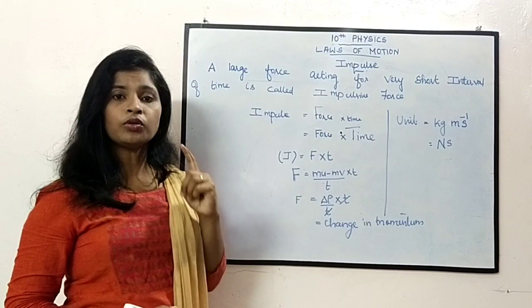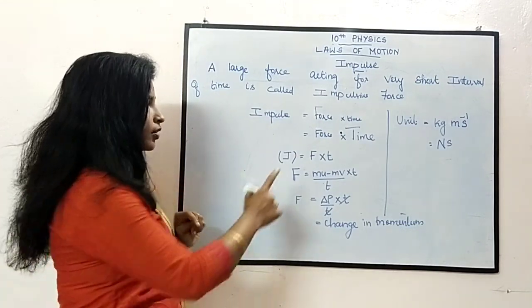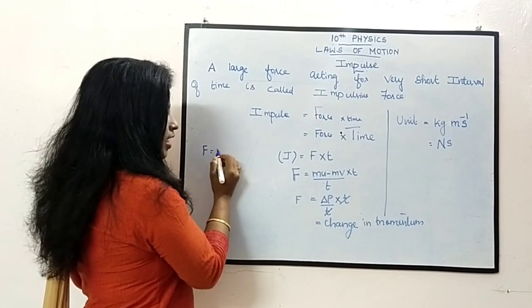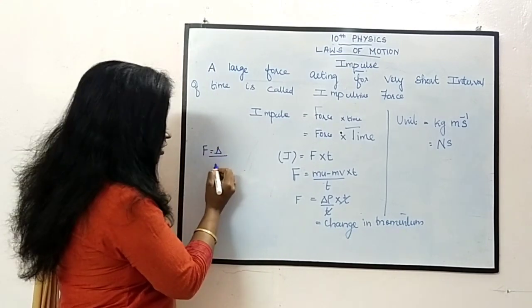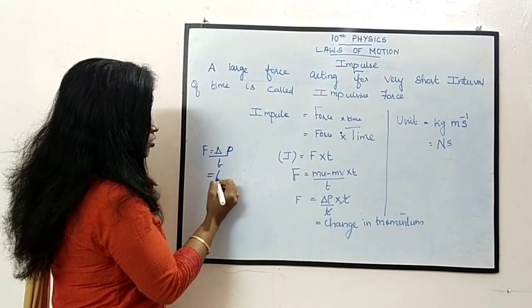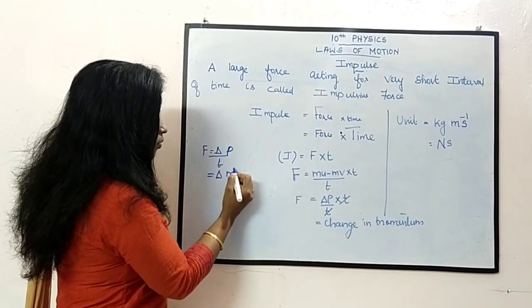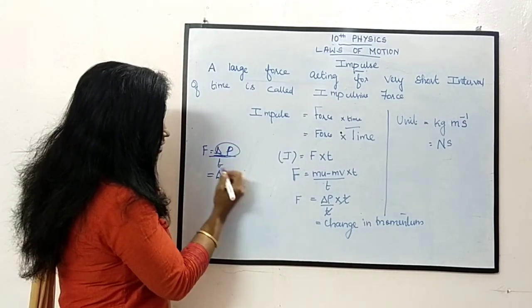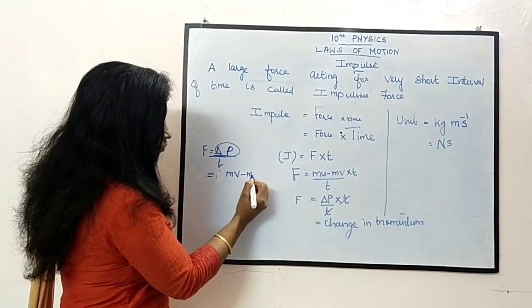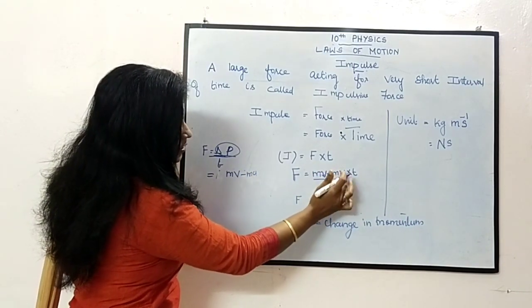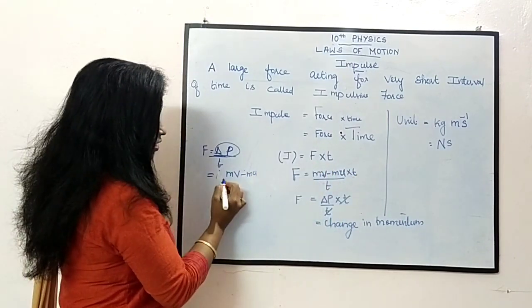In Newton's second law we have studied what is force. Force is nothing but rate of change of momentum. Rate of change means we will write it as del by t of momentum. Momentum means mass into velocity. Change in momentum means mv minus mu, that is final momentum minus initial momentum.